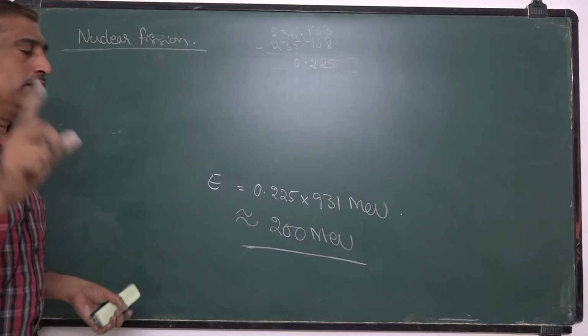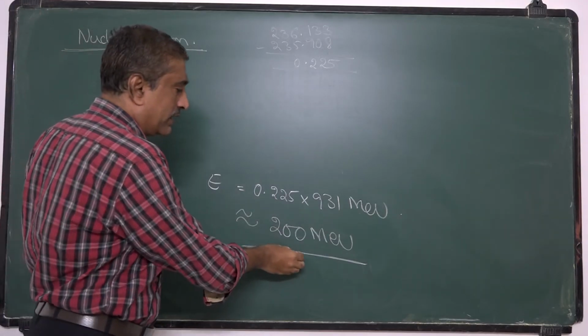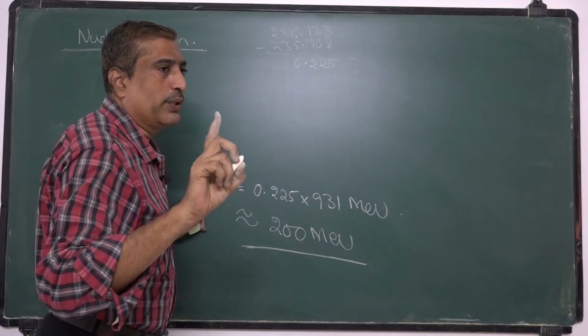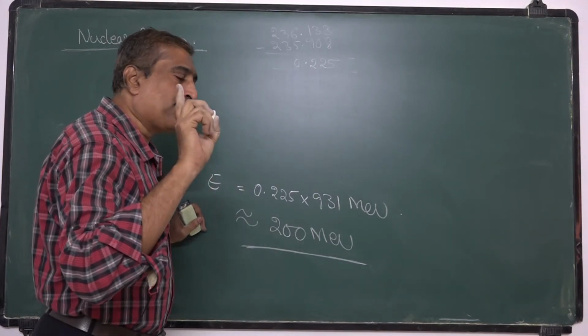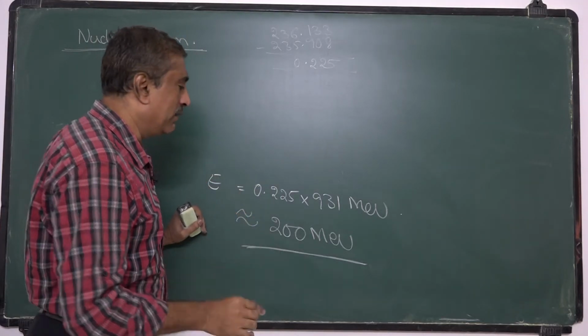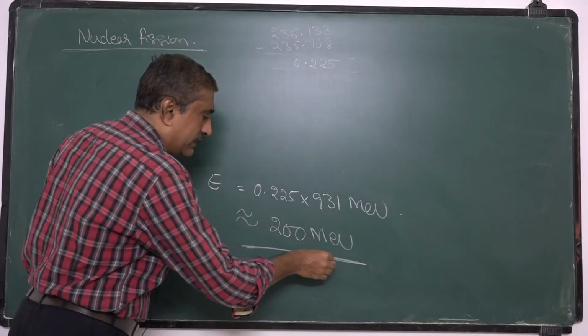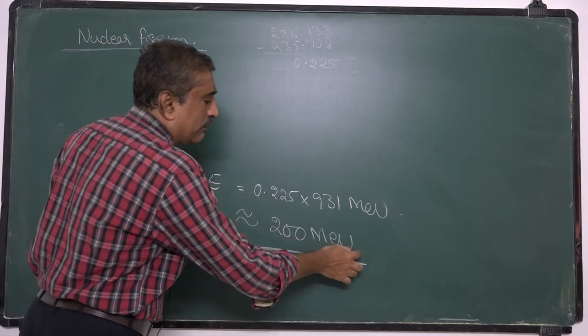From this we can conclude that when one uranium nucleus undergoes fission, the amount of energy released is 200 million electron volt.